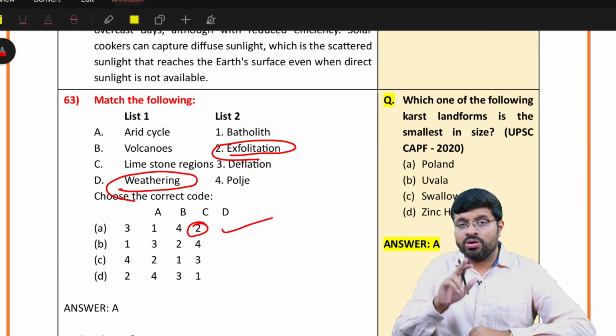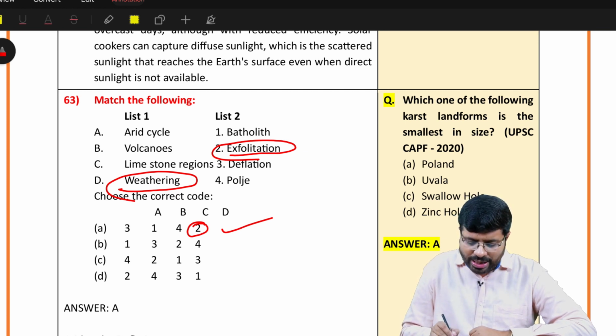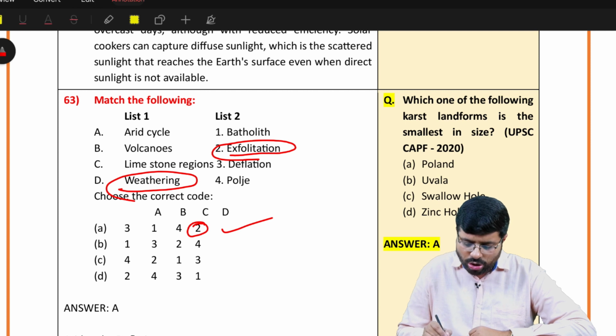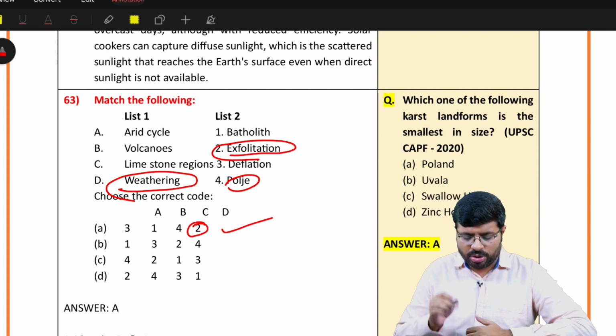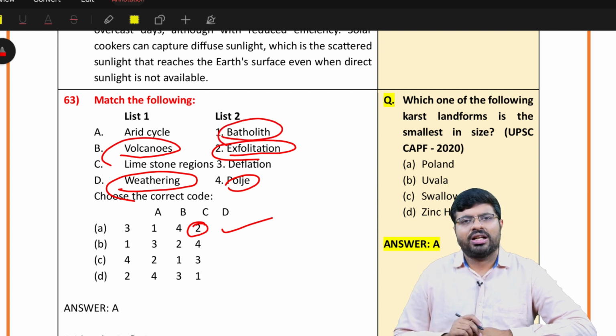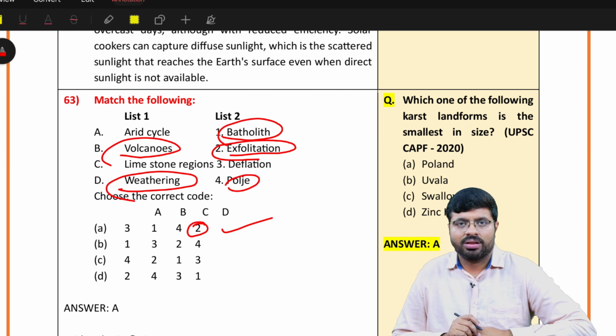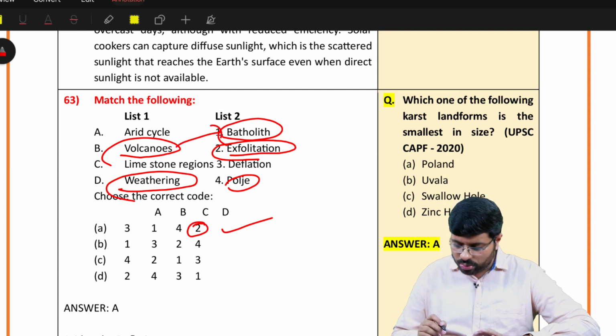See, what you know, I wanted to get the answers from that. I don't care about whether you have said limestone regions, it means polje, which is one kind of a landform of limestone. Whether you know it or not, I don't care. What I care about is what you know. Similarly, volcanoes, you might have known batholith, one kind of a landform of volcanoes, right? That is what I wanted to see here. Then 101.